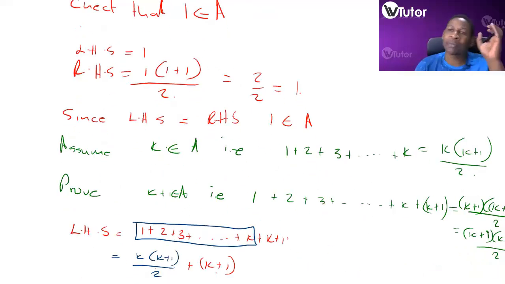Meaning, if our subset contains only elements that made that statement true, we are saying if k plus 1 is an element whenever k is an element, this universal set makes it true. The universal set is in fact equal to the subset, meaning that it is in fact true.